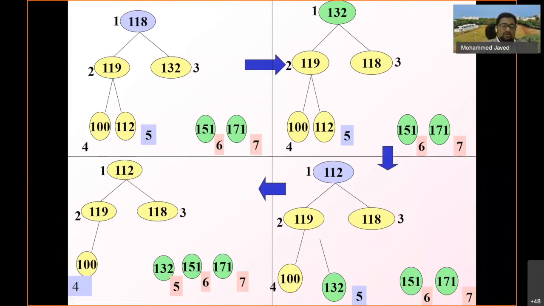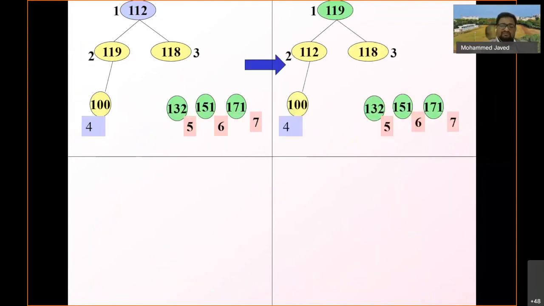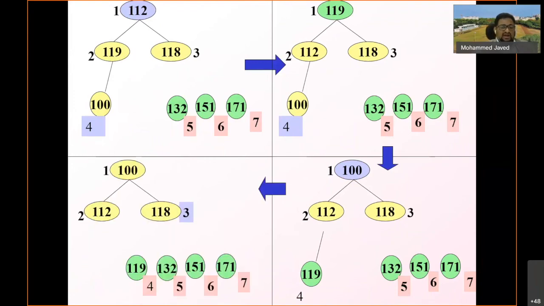Now again I have to reheapify the 4 elements. This is the present situation, and the reheapified version is this one. 119 is the maximum element, which goes at the top here, and this maximum element should be swapped with the last element in this case, which is 100, and swapping will take place. And this 119 is detached, and we are left with only 3 elements here.